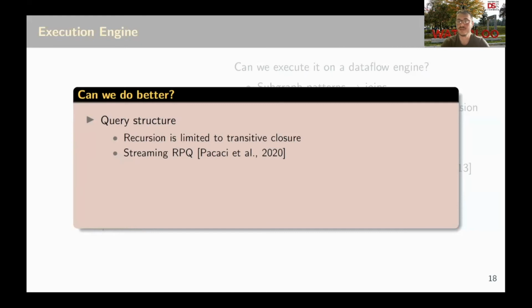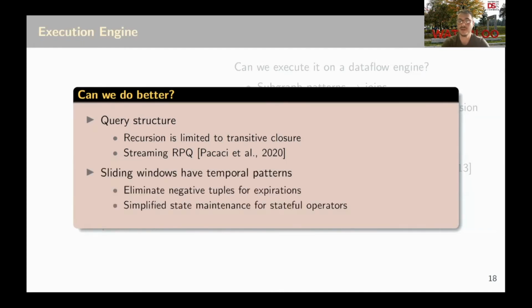But the next question we'd like to answer is, can we do better by utilizing the structure of the streaming graph queries? First, from the formal definition of the streaming graph query model, we know that the recursion in streaming graph queries is limited to transitive closure, which is in the form of regular path queries. So we can utilize streaming algorithms for evaluation of these recursive fragments instead of supporting general purpose recursion.